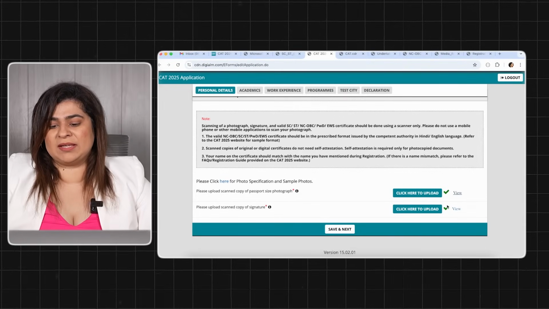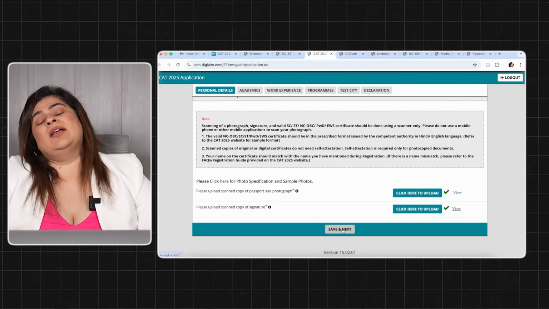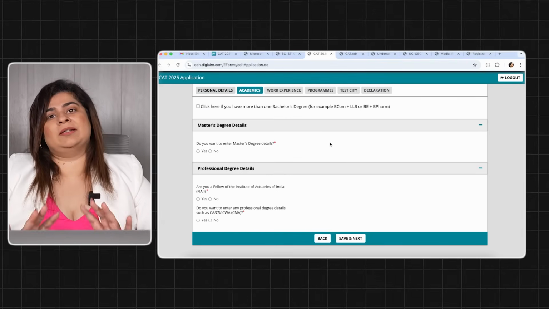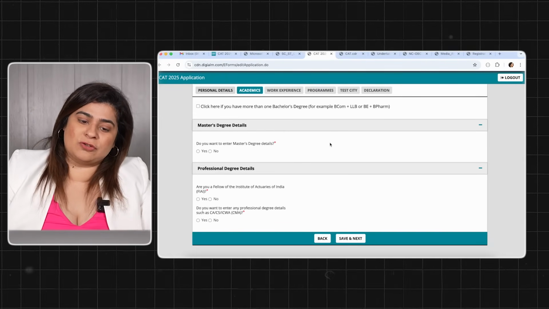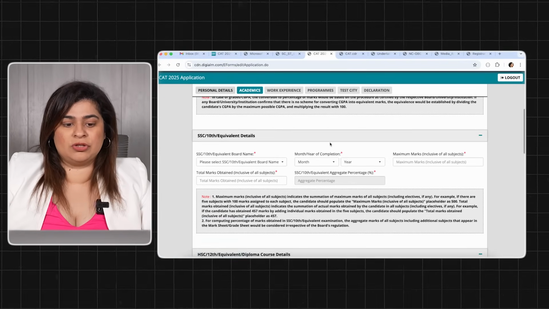You can also once have a quick check of viewing your documents which have been uploaded, that is your photograph, signature and certificate, to make sure that it is correctly done. Then now we come to our next section which is my academic section, right? In the academic section here